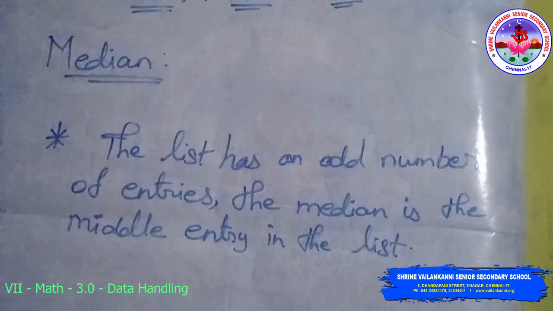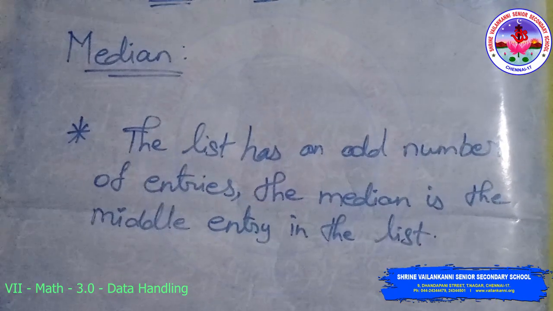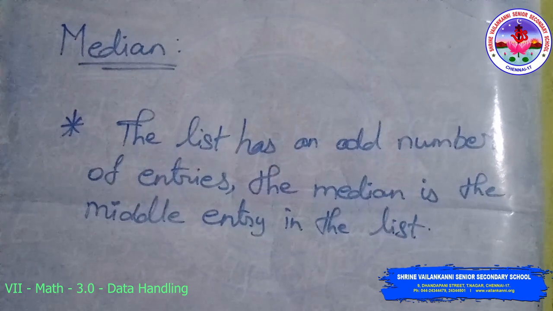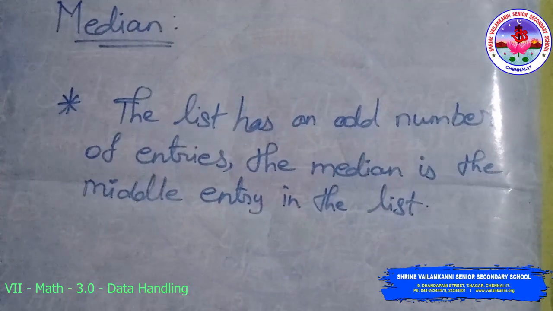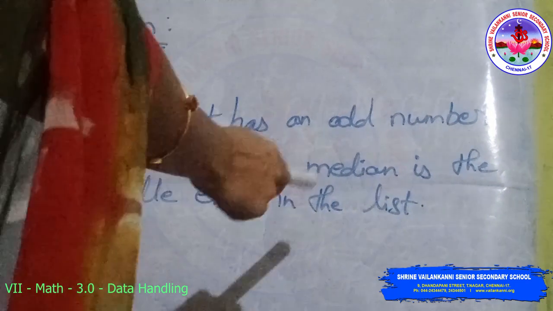The next one is median. Median is the middle value in a list when the entries in the list are sorted in increasing or decreasing order. The first case is when the list has an odd number of entries. The median is the middle entry in the list.